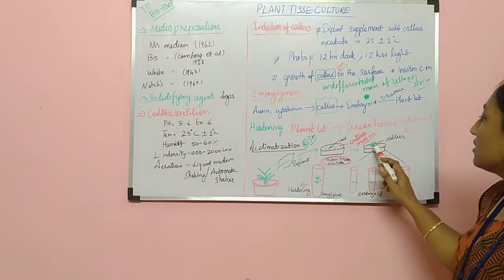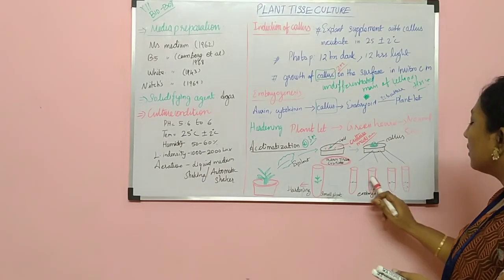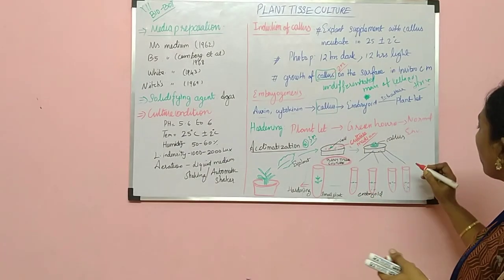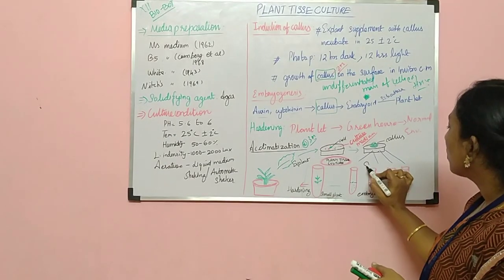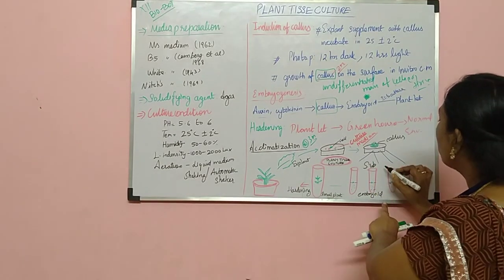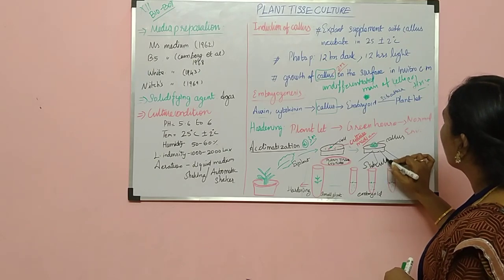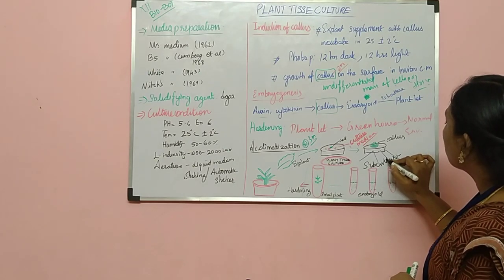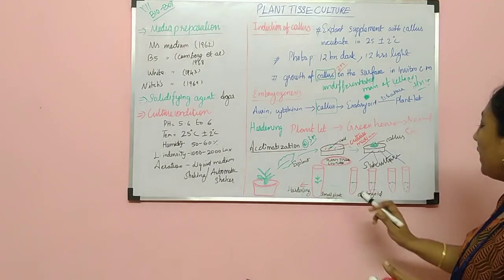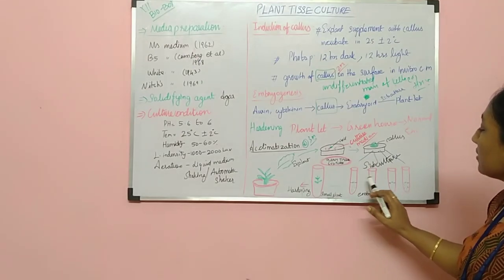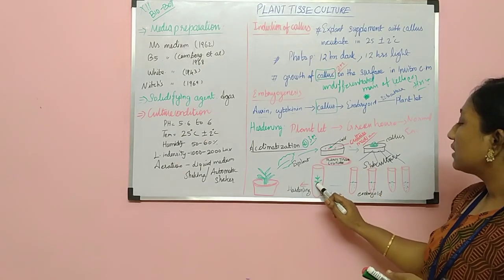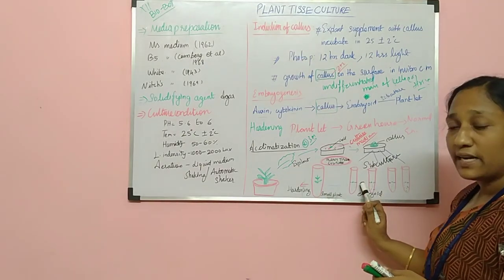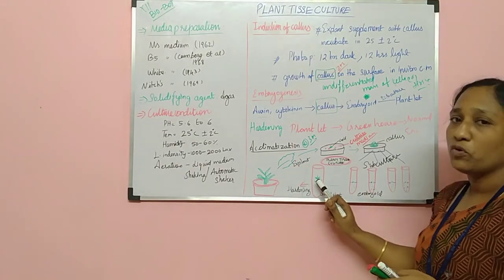Once the callus is formed, you have to subculture. You have to make it subculture. This is called subculture. After subculture, you will be allowing a single cell to grow inside the test tube. Now you see the embryo will be developed in size, and then this embryo starts to form a new plantlet.